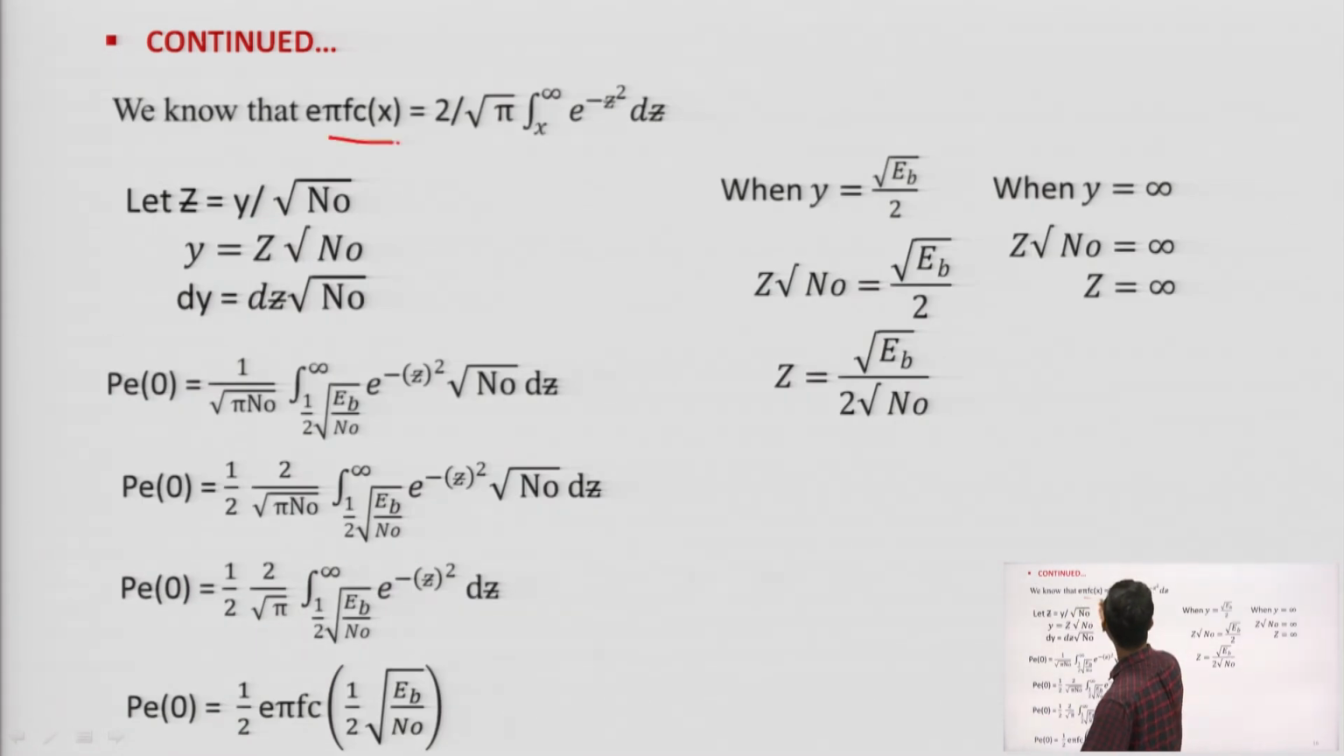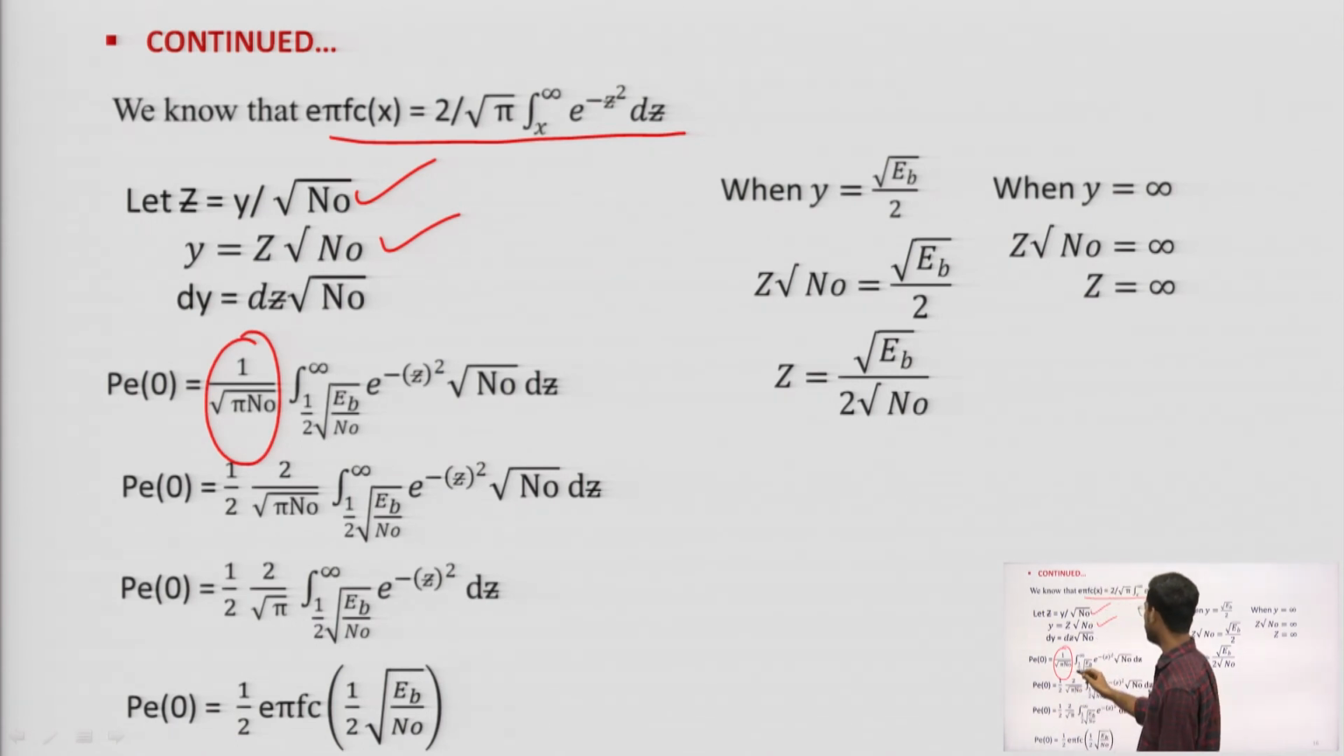We know that our error function is this one. So, let z equal to this much, and y equal to this much, and dy is dz root n naught. So p0 is 1 by root pi n naught times root pi n naught, e to the minus z square dz, and the limits will be: if y equals root Eb by 2, then z root n naught equals root Eb by 2. When y equals infinity, z equals infinity.